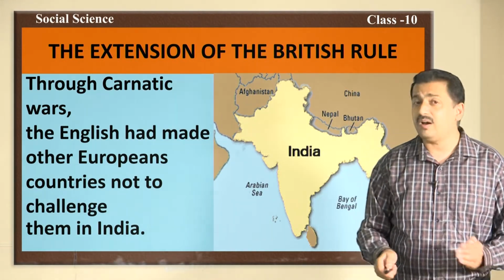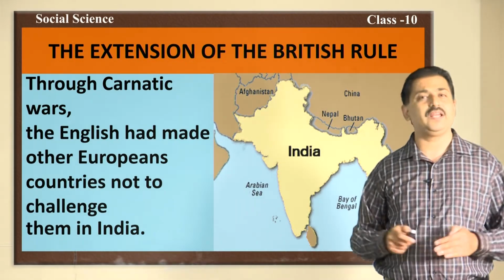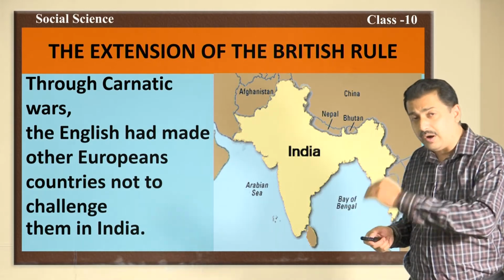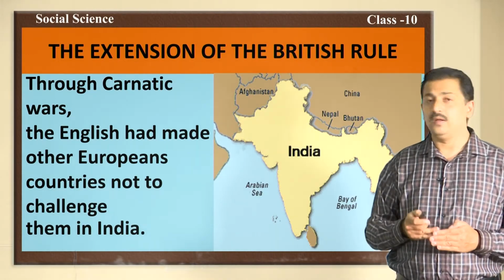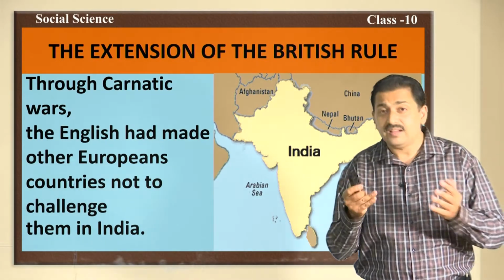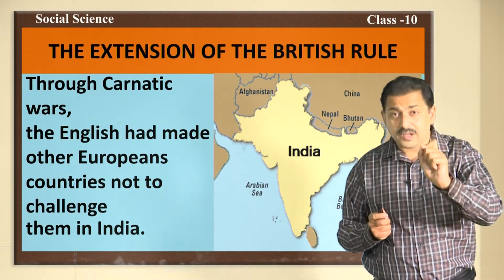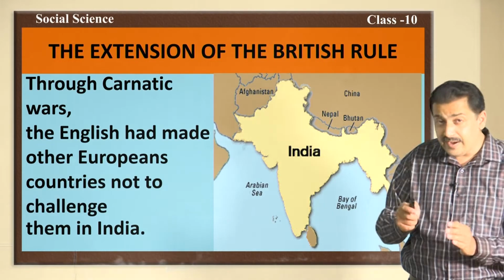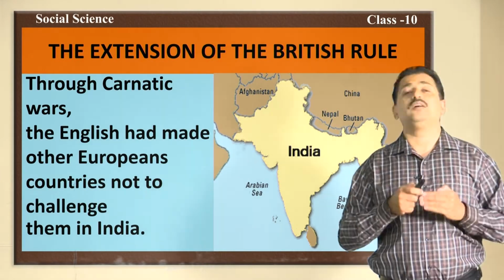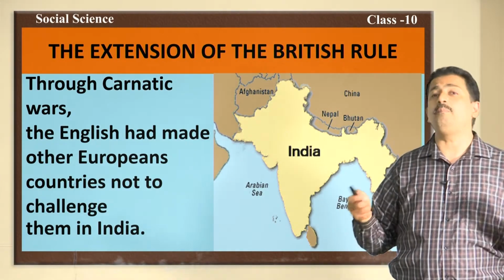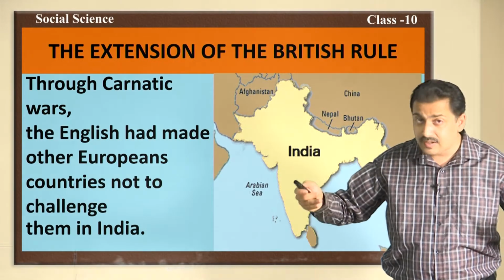In these three wars, they subdued the French. They defeated the French completely. The French were restricted to Pondicherry, Mahe, Chandranagar, Karaikal and Masulipattnam. So, entire India came under the control of the British. That is why I told you, through the Carnatic wars, they made other European traders not challenge them in India. The British did not have any competitors to trade in India and also for their expansionism here.